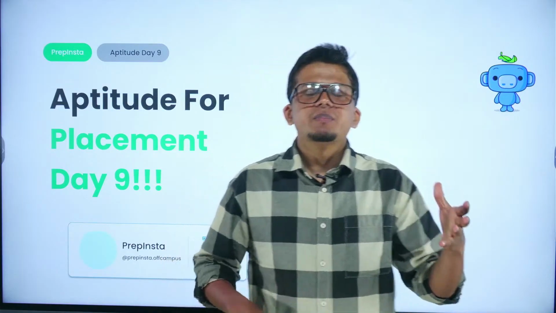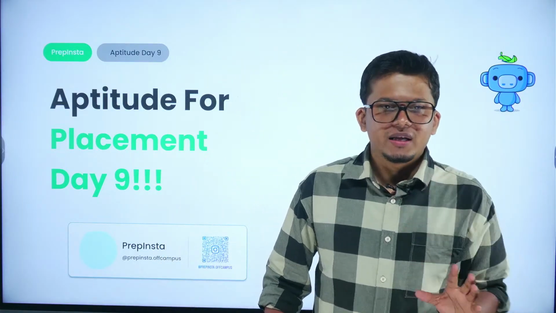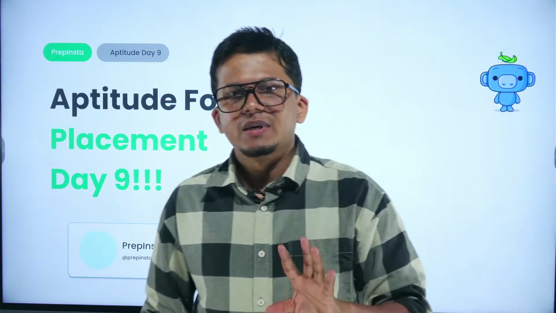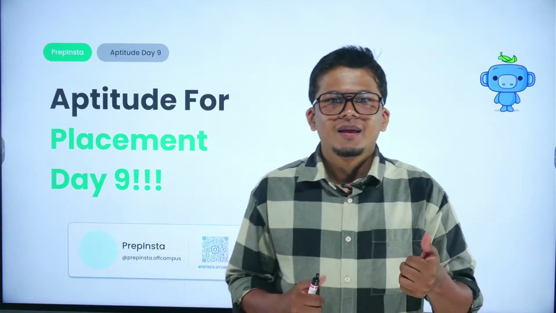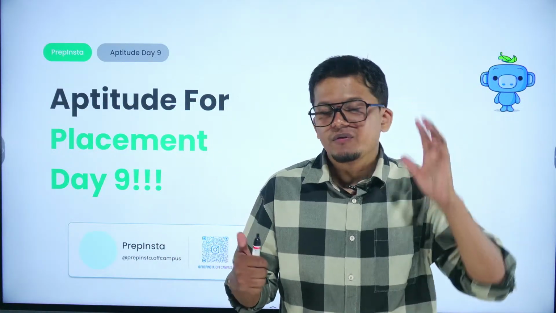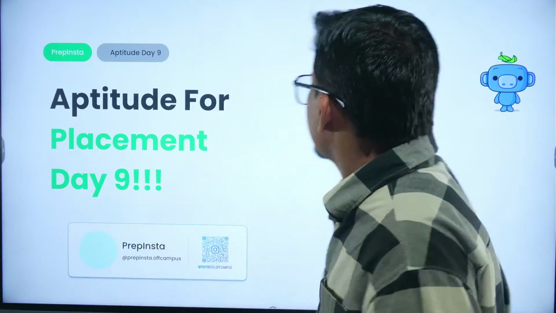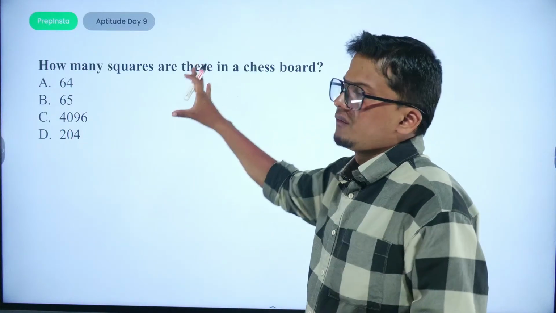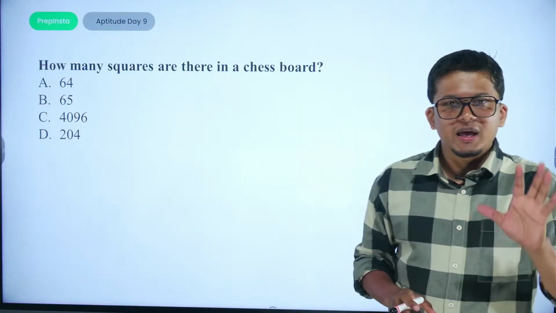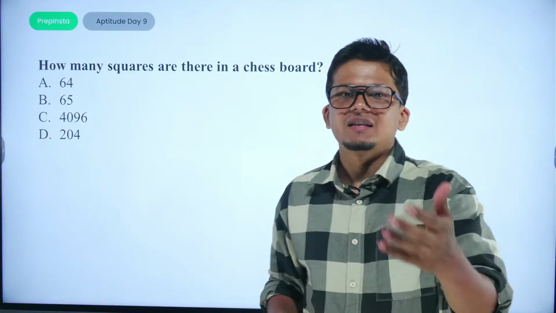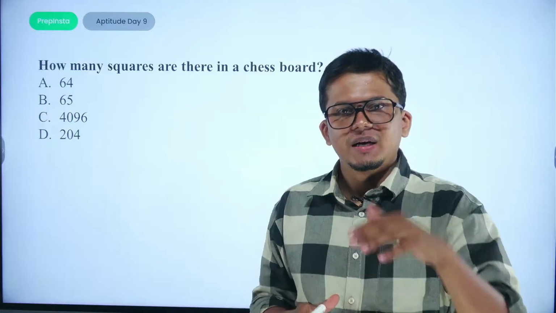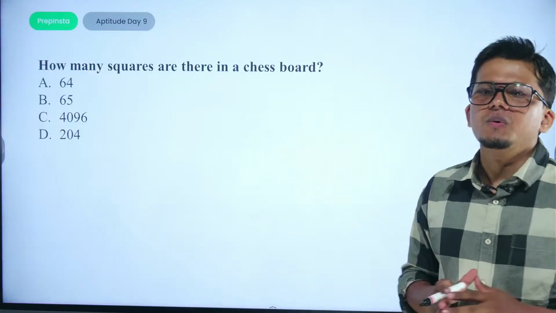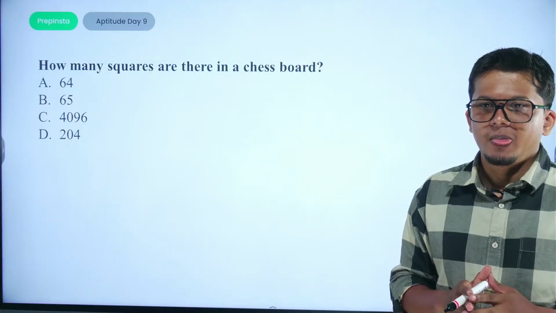So for the next one hour, I need all your attention. And as usual, four elements would be required: first a pen, a copy, a beautiful mind, and focus. Right? So just to make you familiar with this topic, this would be your question. Today I am giving you a question at the very start of the class so that you can be familiar with what we are going to study in this topic.